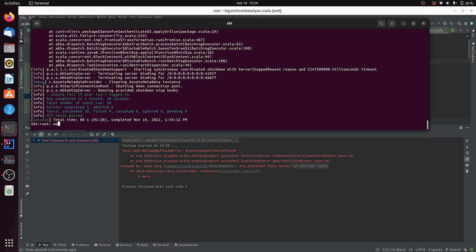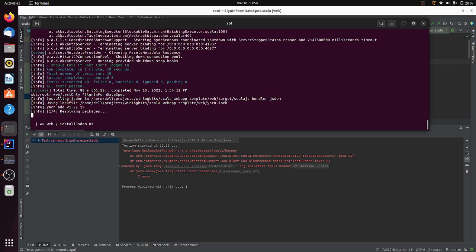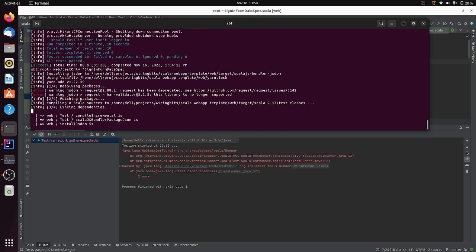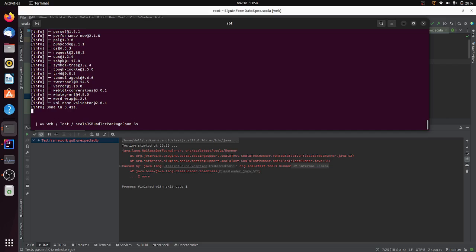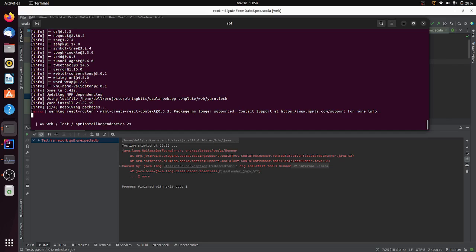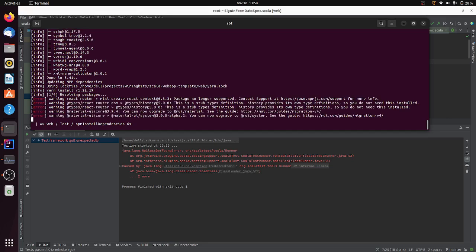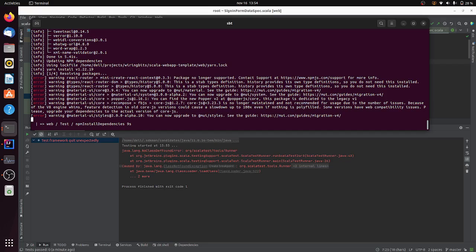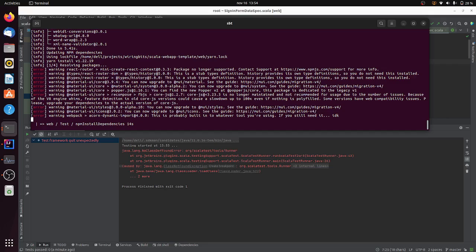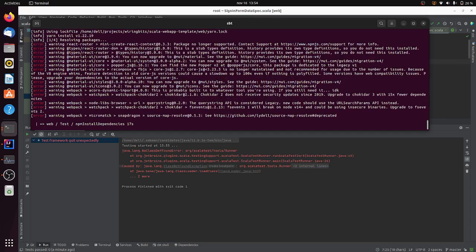I can also write something like webTestOnly, and similarly I can put SignOutFormSpec, and this is going to execute the test just for this file, which is pretty useful. The CI is already executing these tests for you, so when you upload code to your GitHub repository, it will run the backend test and the web test, and check that the code format is the one defined by scalafmt. So let's wait a minute until these front-end tests are actually executed.